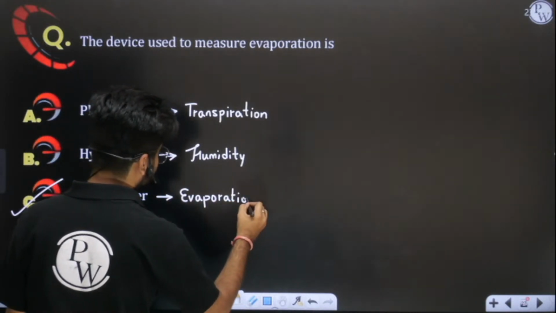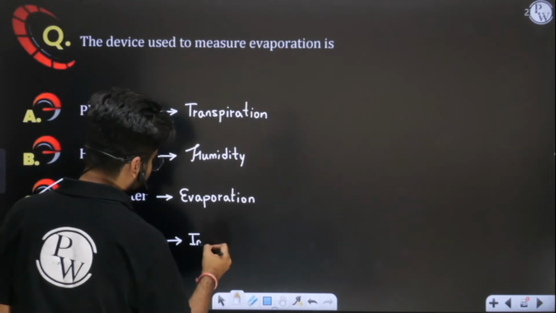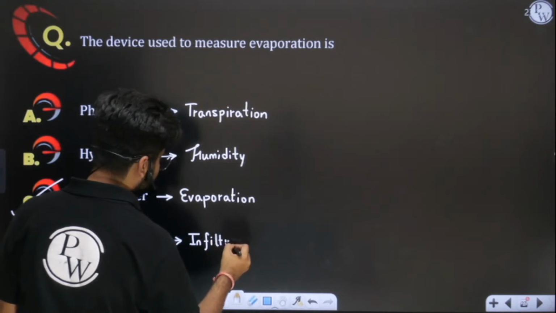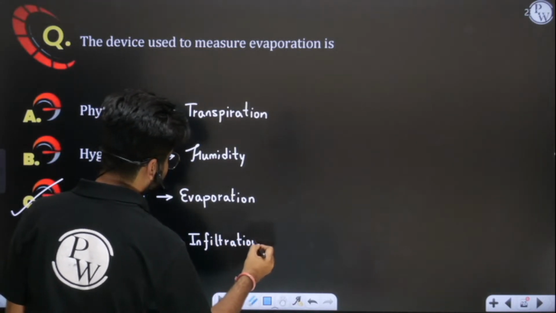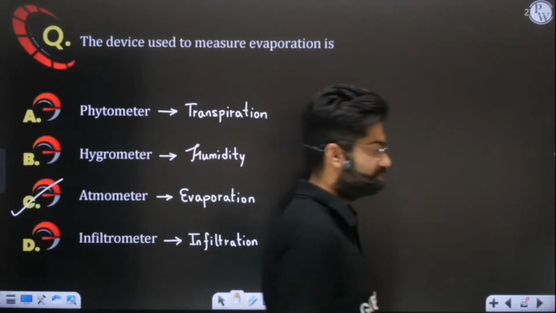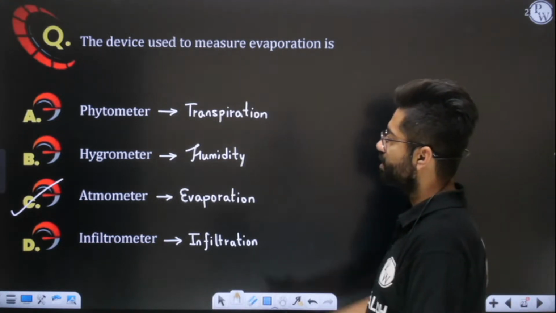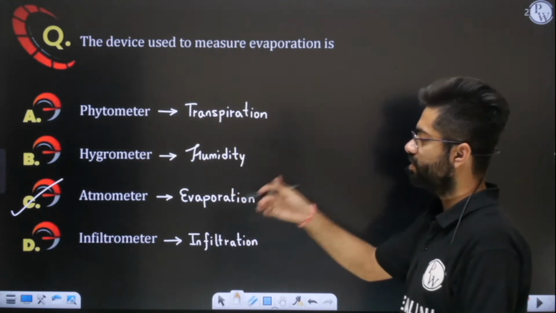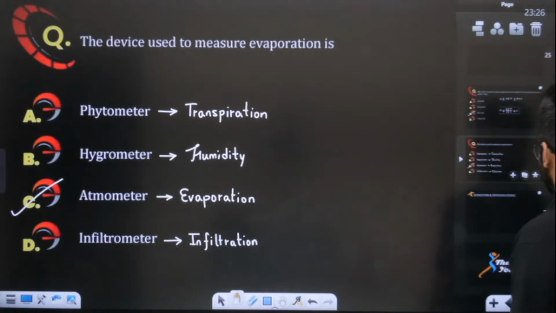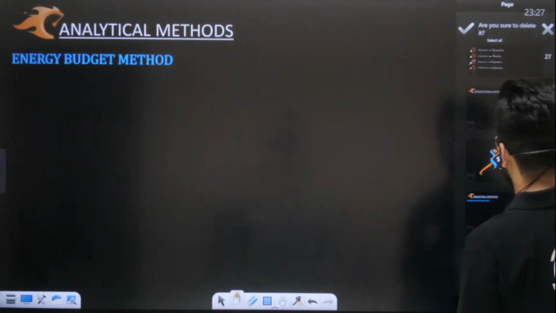So I hope this is also clear to you. Infiltrometer measures infiltration. Infiltration we'll discuss later in the upcoming classes, from Monday. From Monday we'll discuss what infiltration is. Yes, C is the correct answer. So these are the different parameters which are measured by these meters. I hope this is very clear to you.